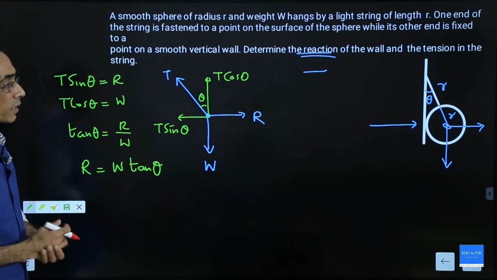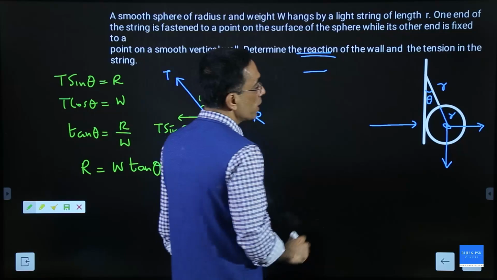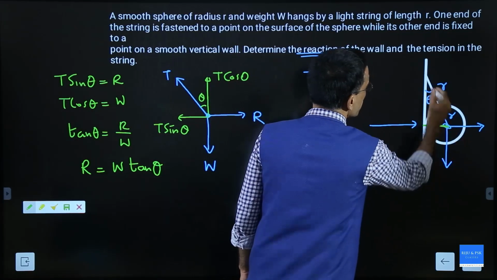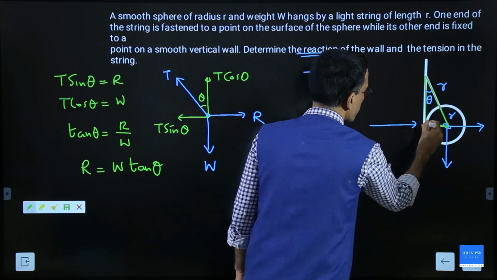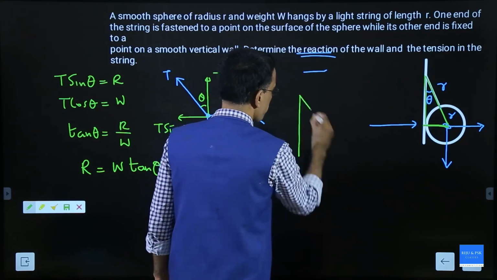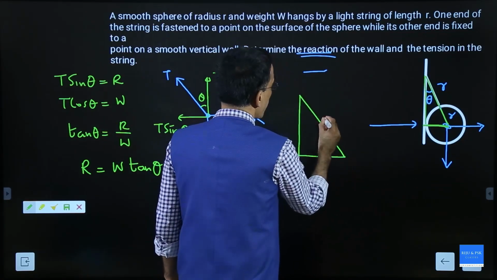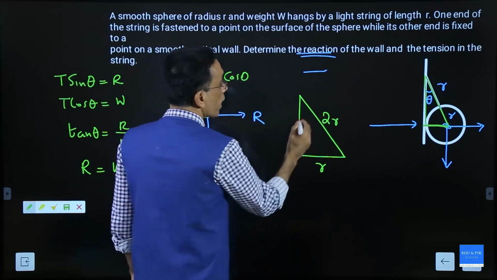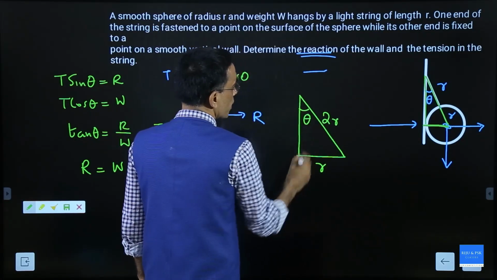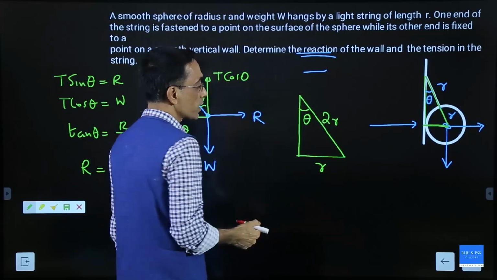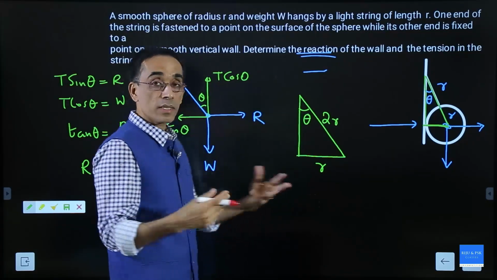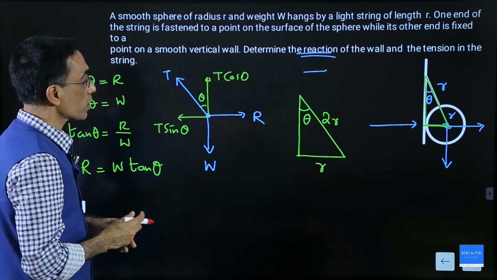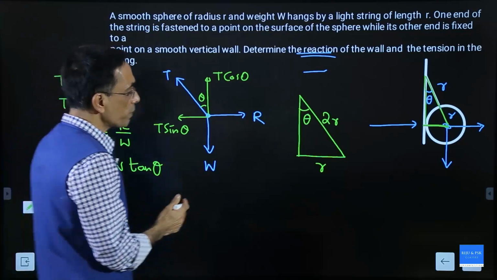But what is tan theta here? If the sphere is in this position, this must be its radius, and this is 2 times the radius. So you have a triangle where the hypotenuse is 2r and this side is r. And this angle is theta. So you can find out tan theta from this, or you can find out sin theta and cos theta. Sin theta is nothing but r by 2r.